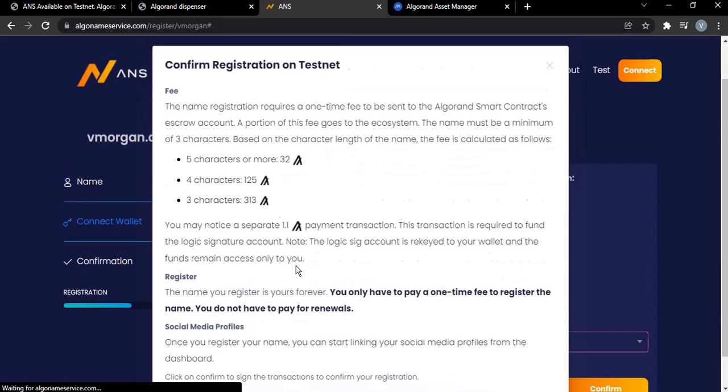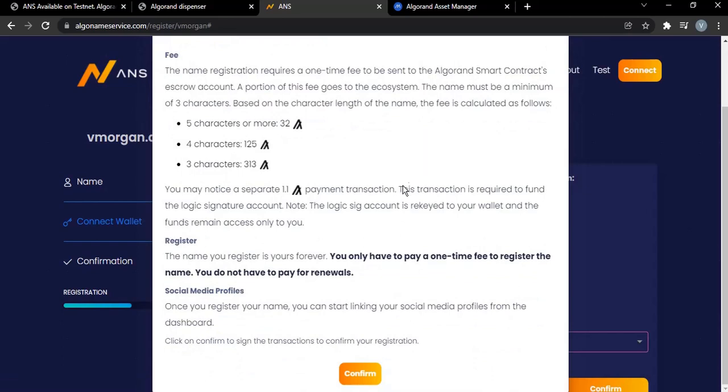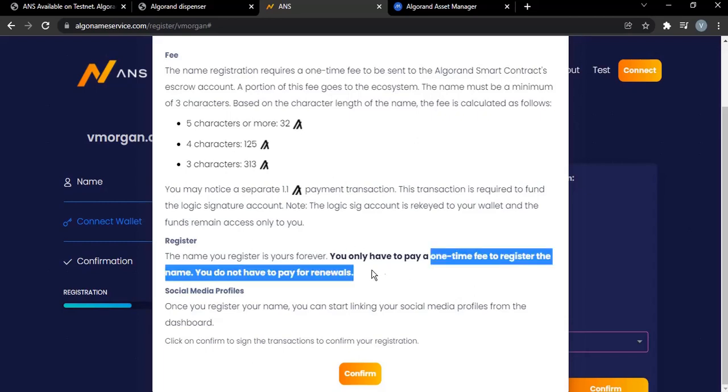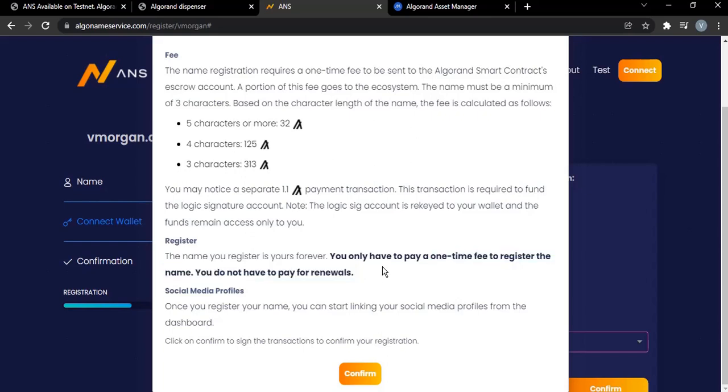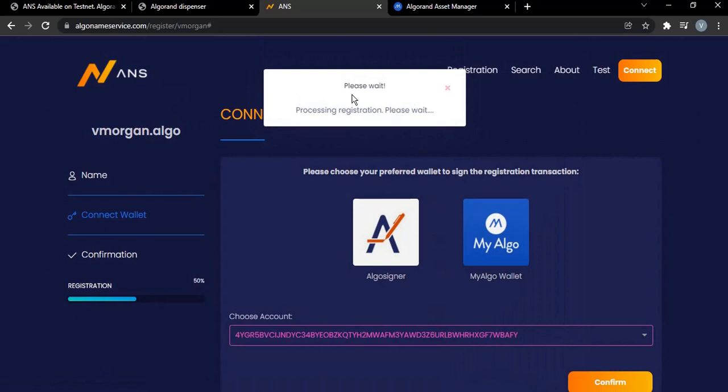So you may notice a separate 1.1 payment transaction. The transaction is required to fund the Logic signature account, notes, and so on. Register your name. The name you register is yours forever. You only have to pay a one-time fee to register the name. You do not have to pay for renewals. Okay, so once you have the names, you have the names. You don't have to pay a renewal fee every year or whatsoever. All right, so click on confirm.